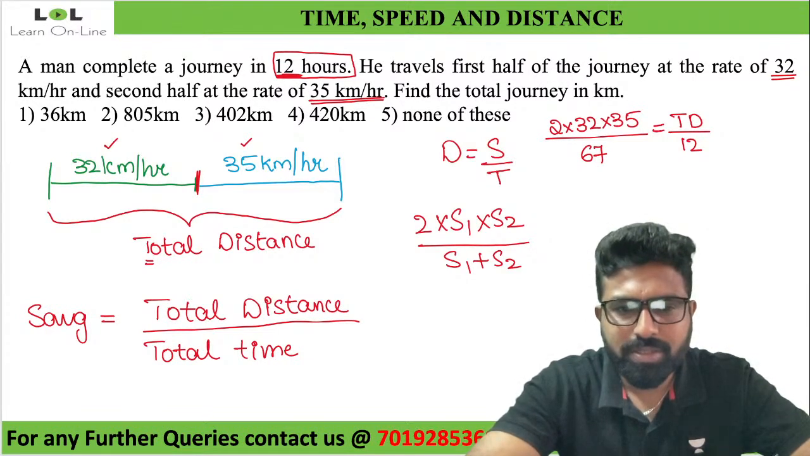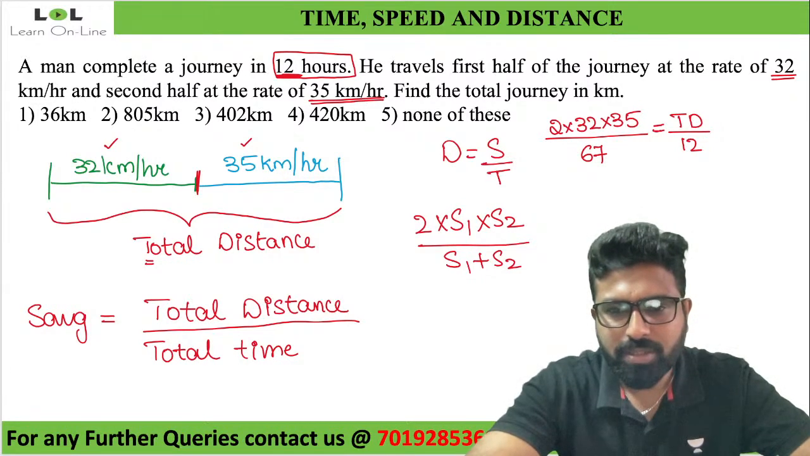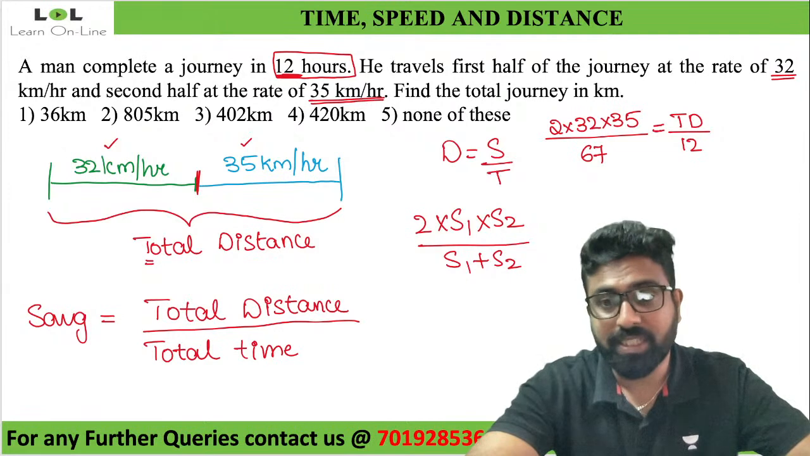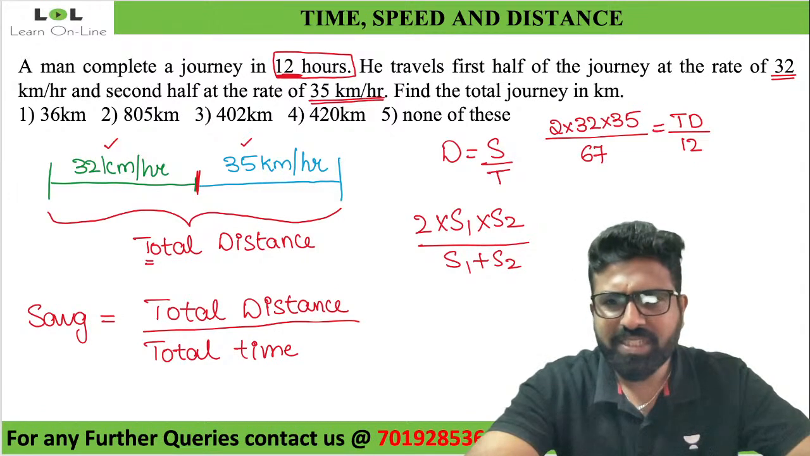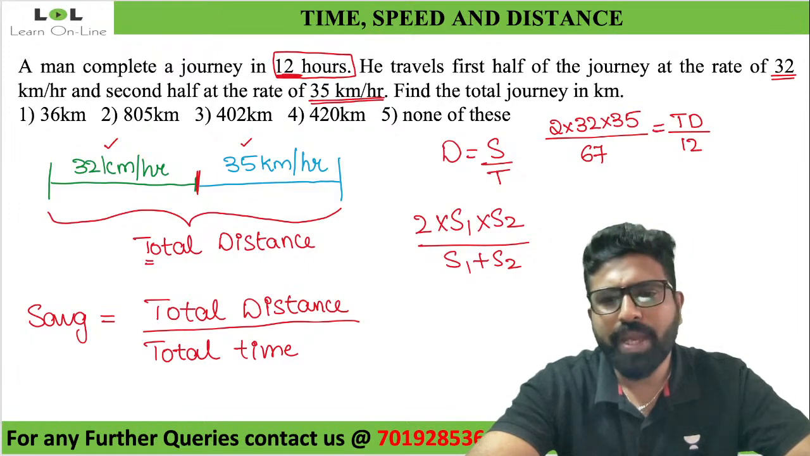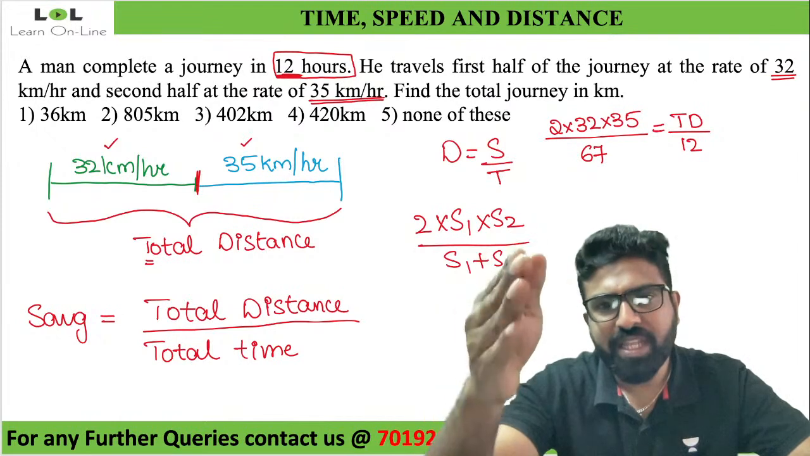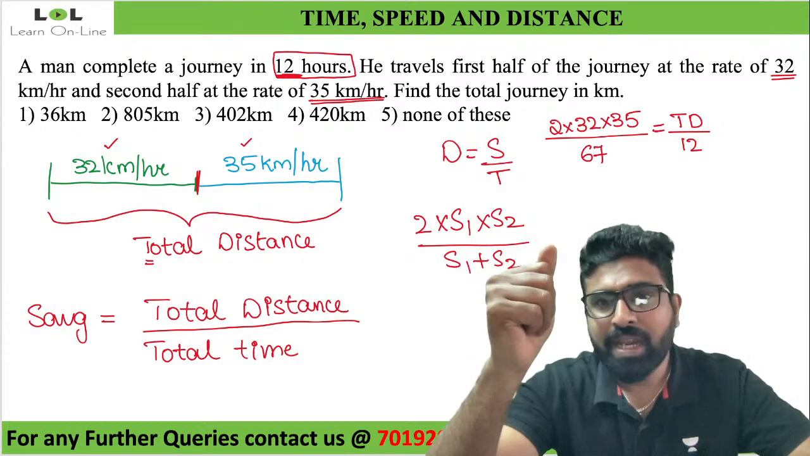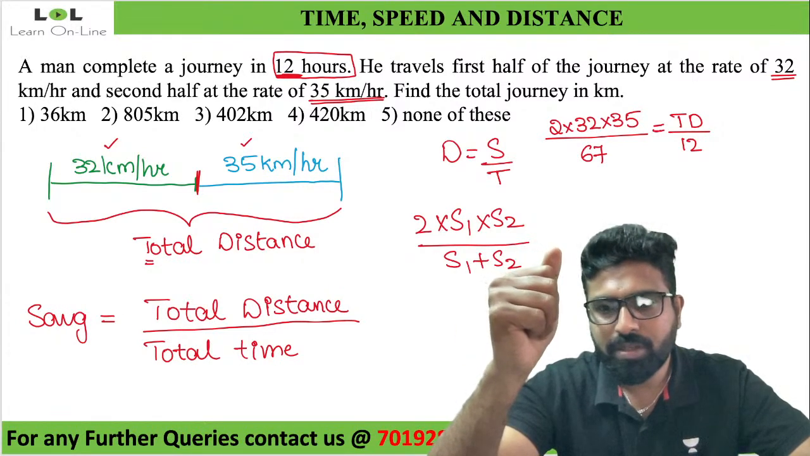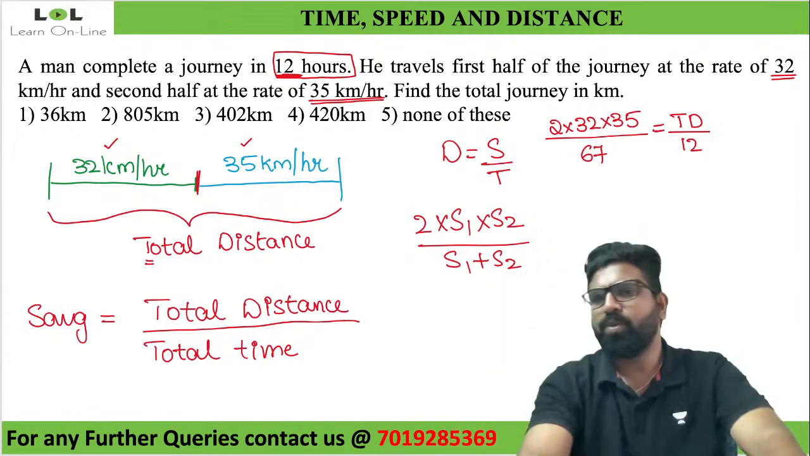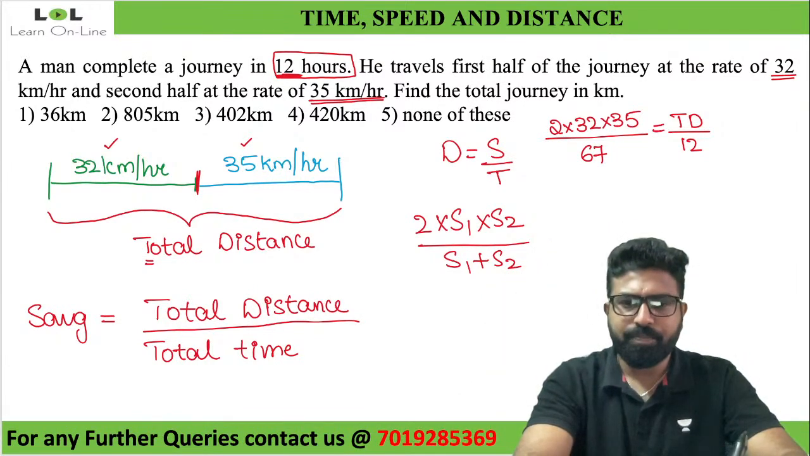Anyone? Yes, it is 67. Absolutely right. It is 67. So how do I cancel this out? Or should I calculate everything and then cancel it out? Or is there any value with which I can cancel out 67?